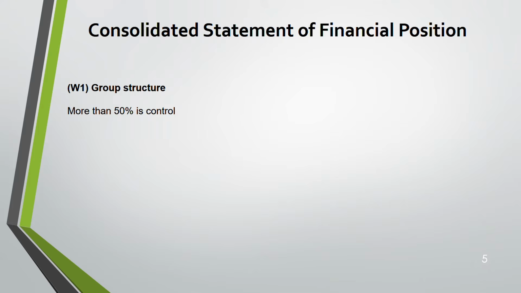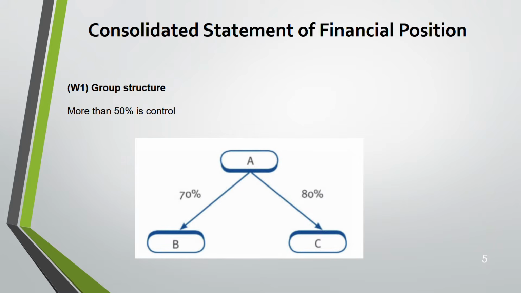You have to know the three separate standards. We have finished IFRS 9 and IAS 28 previously. Now we are in this one. So clearly see this image. What can you see? A is the parent. If you see the arrow, it's going downwards. A has acquired B and it is 70%. A has also acquired C, 80%. Now from this picture, you can tell both are subsidiaries. Both B and C are subsidiaries of A. That means when you're consolidating, you have to consolidate both B and C with A, because they are more than 50%.